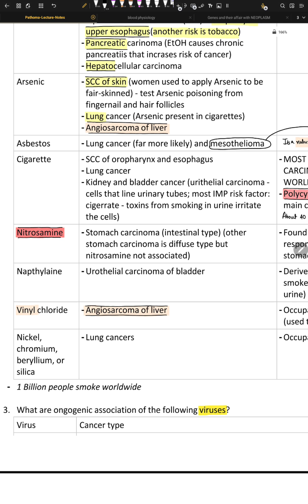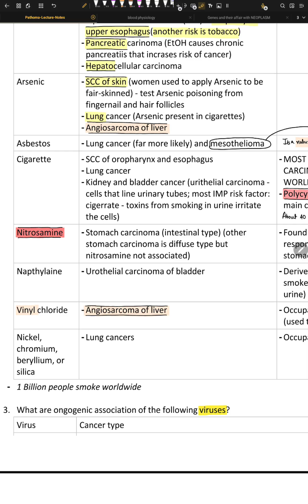So smoking really promotes lung cancer. The concept here is that asbestos is inhaled as a mineral. These minerals cause chronic inflammation in your pleura, and then you have reactive oxygen damage, and then you have mutation.